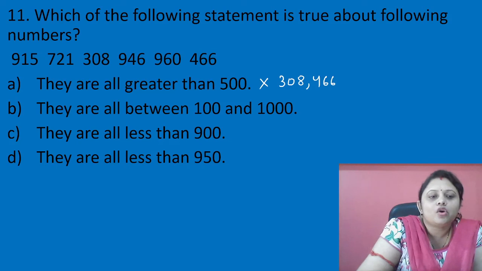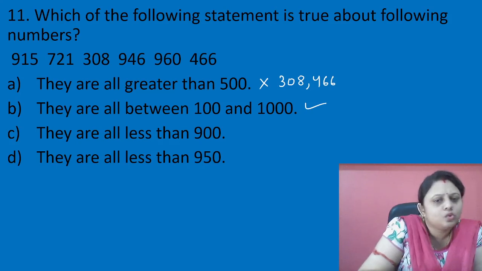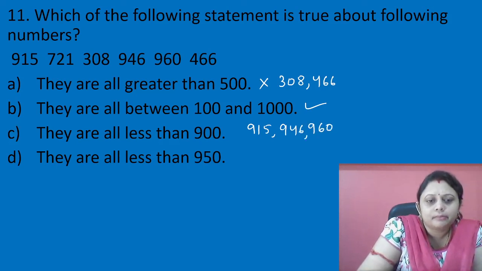Next, they are all between 100 and 1000. Yes, this is true. All the numbers are between 100 and 1000. Let's check the other options too. They are all less than 900. Are they all less than 900? No. 915, 946, 960 are the numbers which are greater than 900. So this option is not correct.